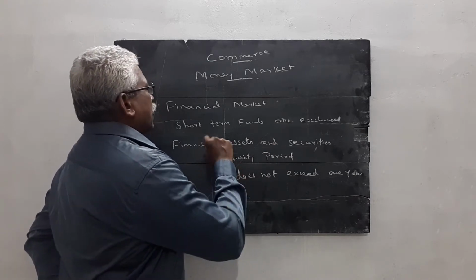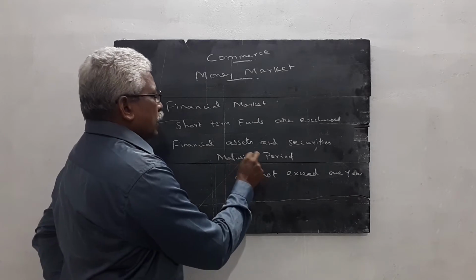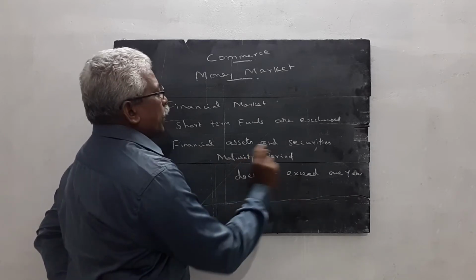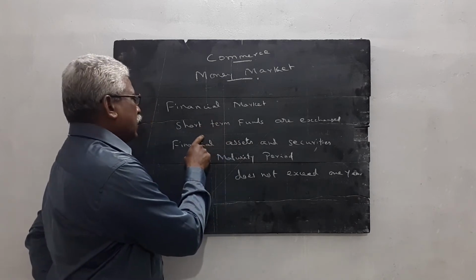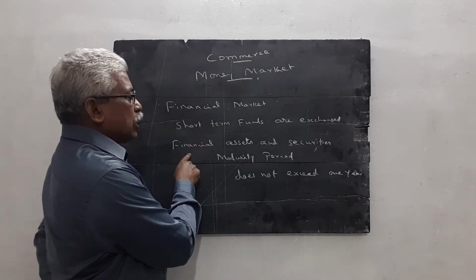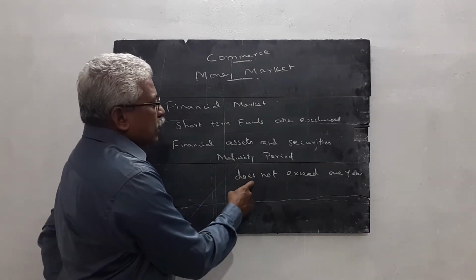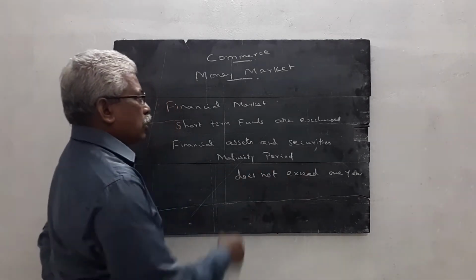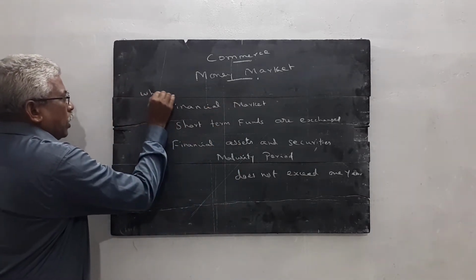The exchanged instruments have a maturity period that does not exceed 1 year. Short-term funds are exchanged, financial assets and securities where the maturity period does not exceed 1 year is called a money market. So first question, what do you mean by money market?